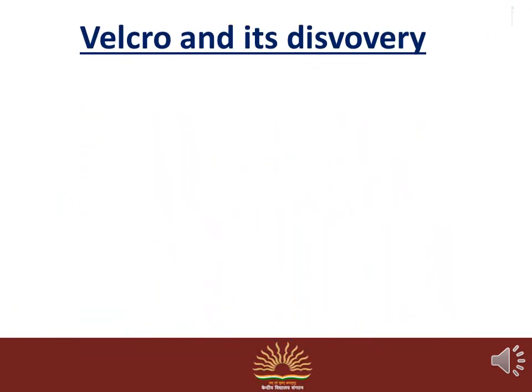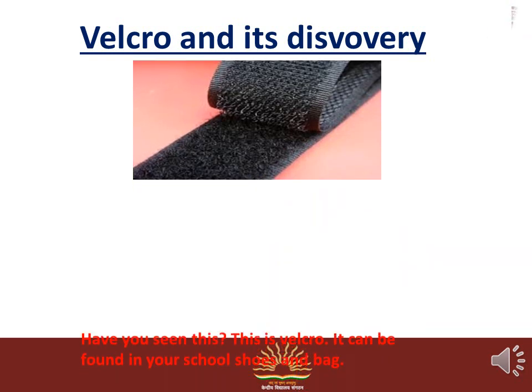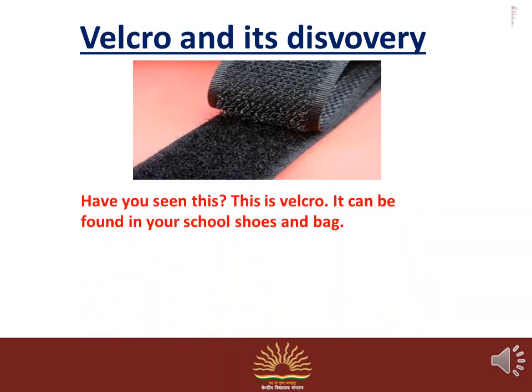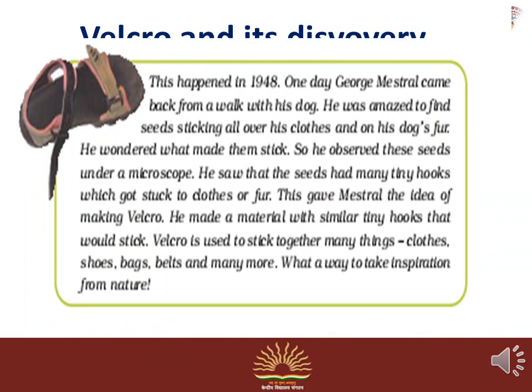Velcro and its discovery. What is Velcro? See in the picture. Have you seen this? This is Velcro. It can be found in your school shoes and bags also. This has a small story. This happened in 1948.